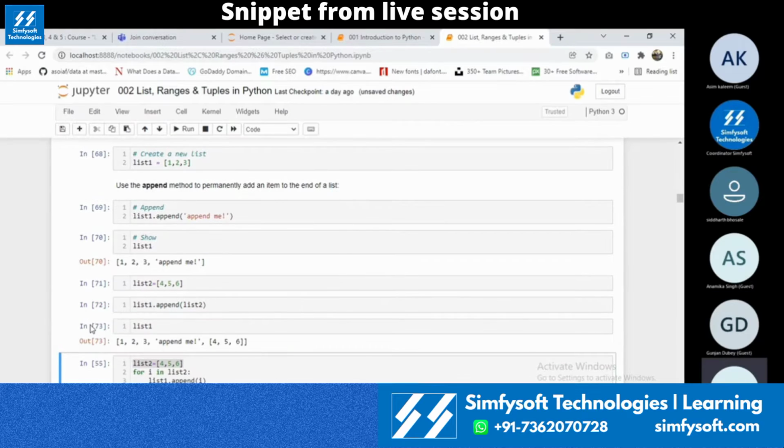If you take list one, it will have 1, 2, 3, append me. And then the list 4, 5, 6 will be appended as a single value, not as an individual value. This 4, 5, 6 is a single object.